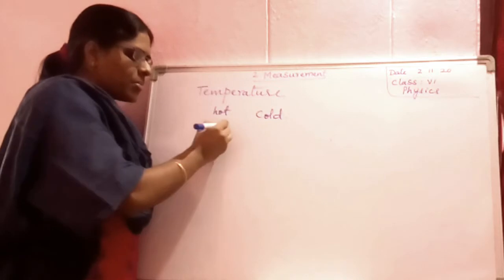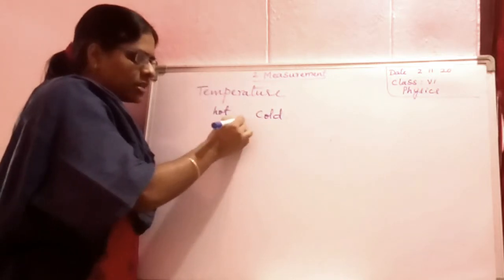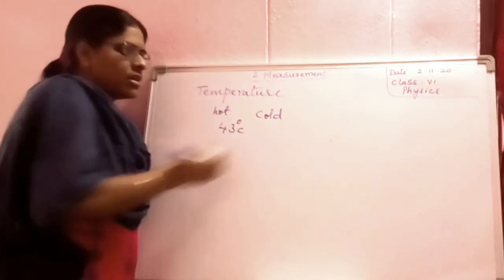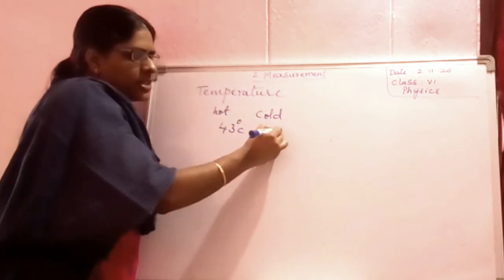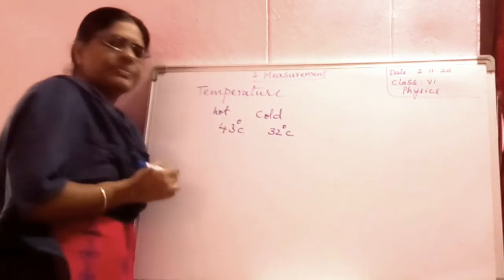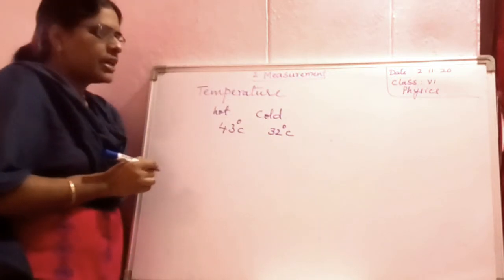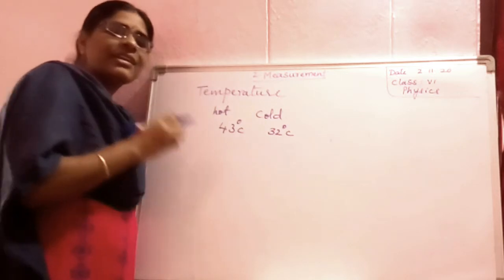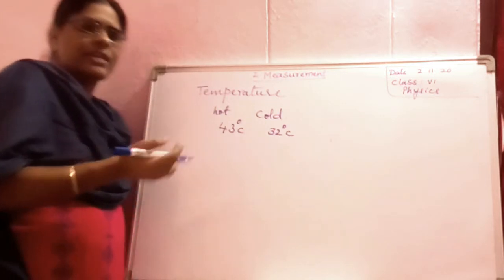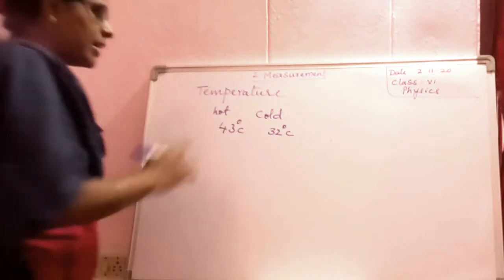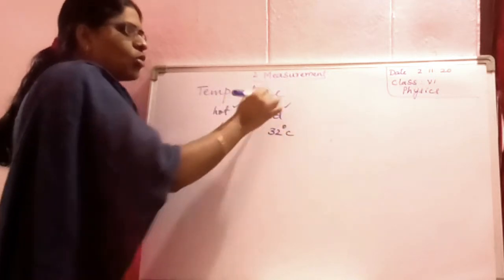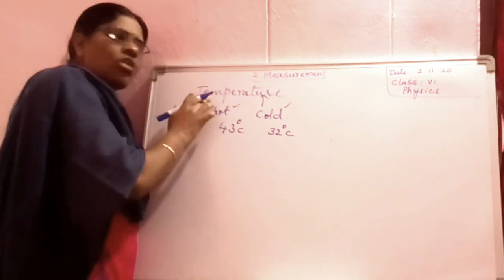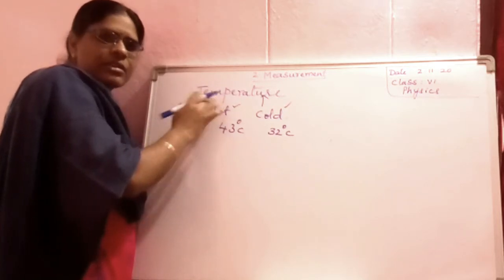Hence, during summer you may see the temperature is 43 degrees centigrade, and during the colder season it is 32 degrees centigrade. Here, temperature determines whether the object is hot or cold.